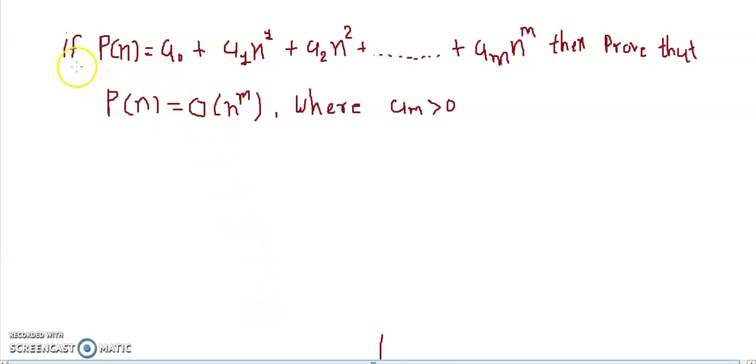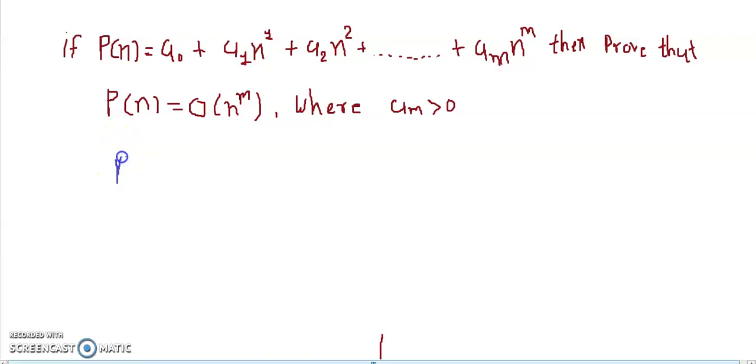Let's say we want to prove this theorem. We have been given P(n) is equal to a0 plus a1 n raised to 1 plus a2 n square plus and so on, am into n raised to m. Then prove that P(n) is big O of n raised to m. Here am is positive and a0, a1, a2 are constant coefficients. So we want to prove that this P(n) is equal to big O of n raised to m.